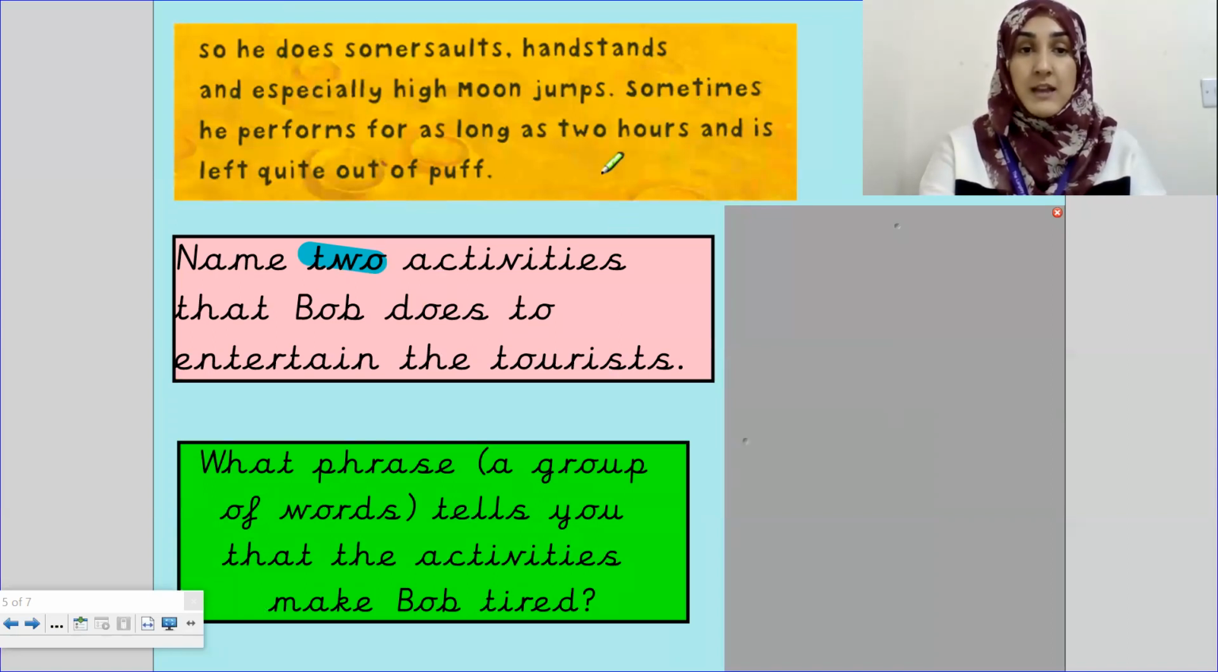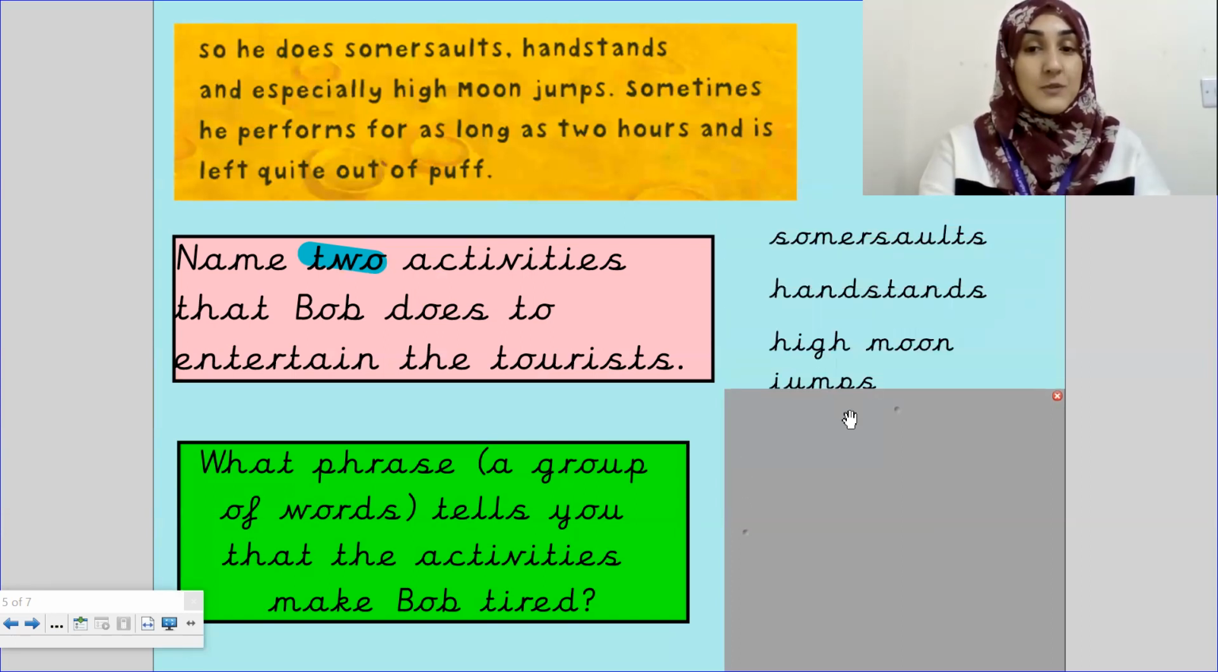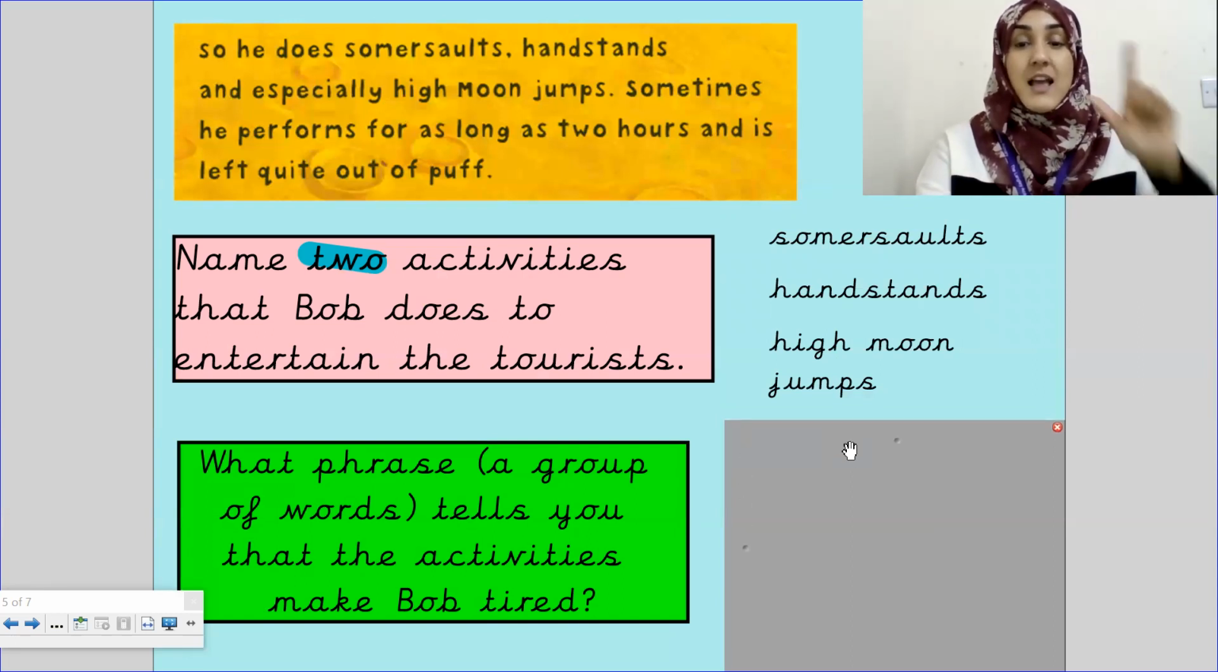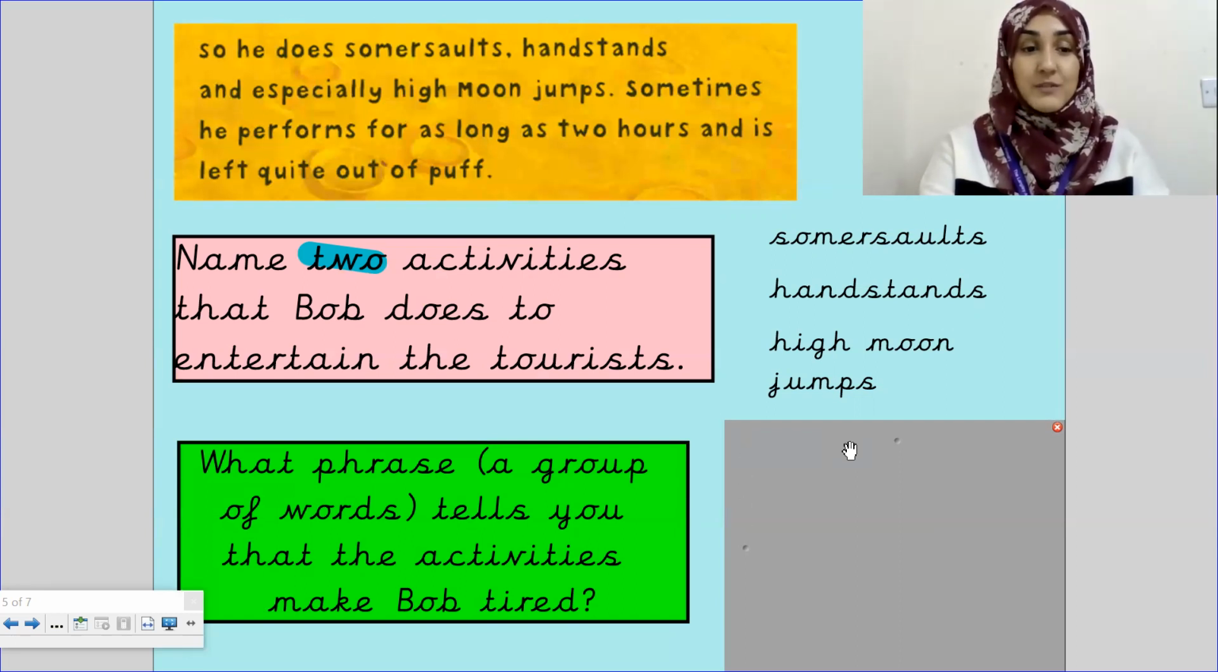So I'm going to read the text to you again. I think the answer might be in the first sentence, and then you're going to choose 2 activities. So he does. So he's doing something. So that's an activity because you do an activity or perform an activity. So he does somersaults, handstands, and especially high moon jumps. Choose 2 activities that Bob does to entertain the tourists. Off you go. Okay, what did you choose? Well, you could have chosen any 2 of the following: somersaults, handstands, and high moon jumps. Well done. Okay, next question.